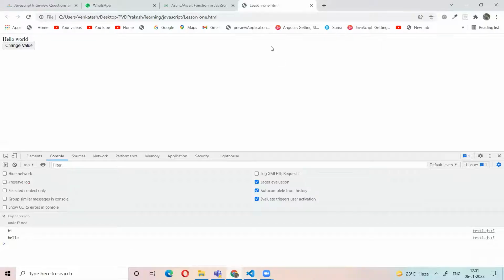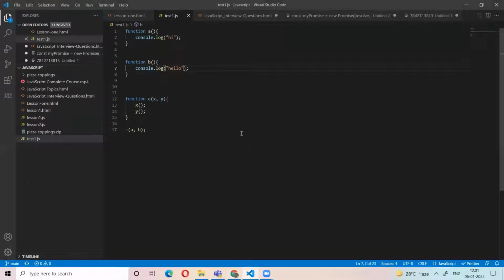Don't get confused. We have a function C. This function takes arguments as function handlers. So for the C function, we pass the arguments A function handler and B function handler. Then C is the higher order function.